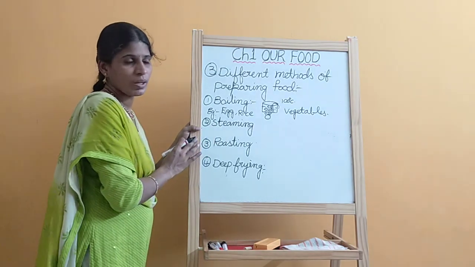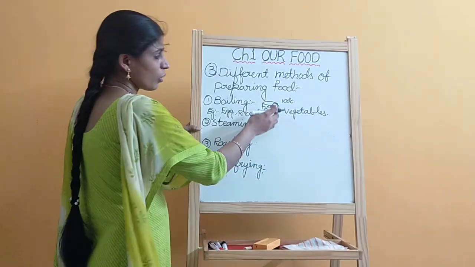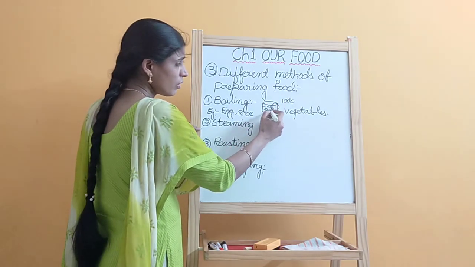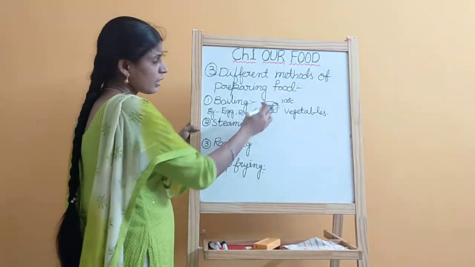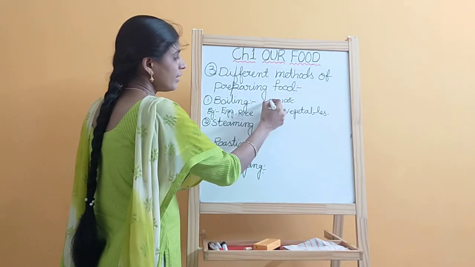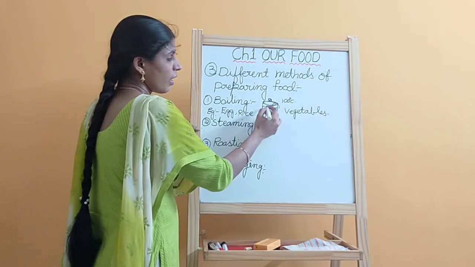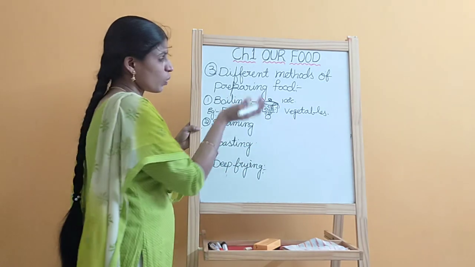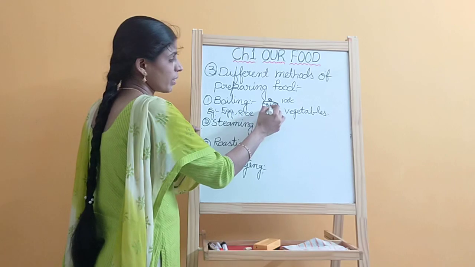Steaming method. The same, we keep our vessel, and when it reaches 100 degrees, the water boils, and you keep a lid on it. The water is converted to water vapor.